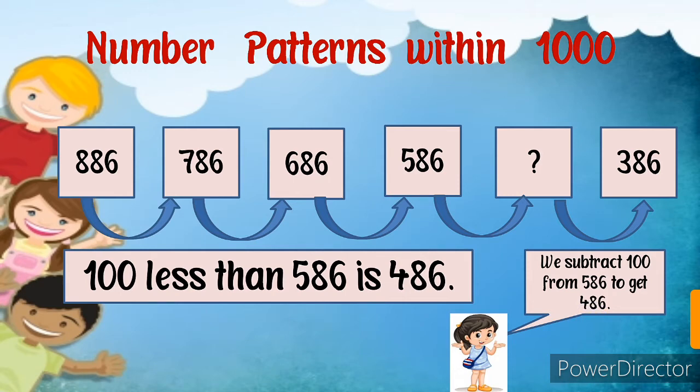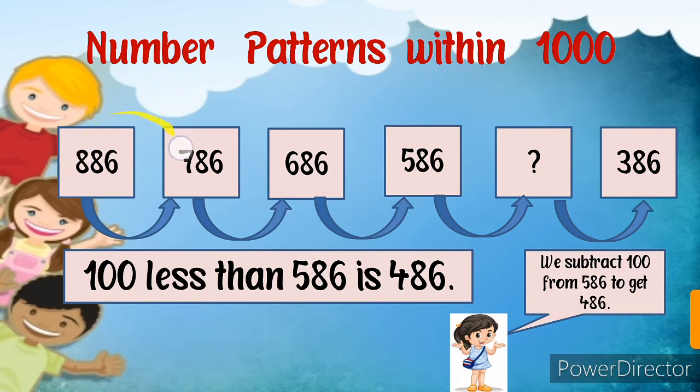So from the last two patterns we learned that in one pattern we make it 10 less, then we add 2 more, and here 100 less. So first we have to observe the pattern and find out what we will do in this. Okay. Here we have observed that 86 is here, again the same 86, again the same 86, again the same 86 and the same 86. So which number is not the same every time?